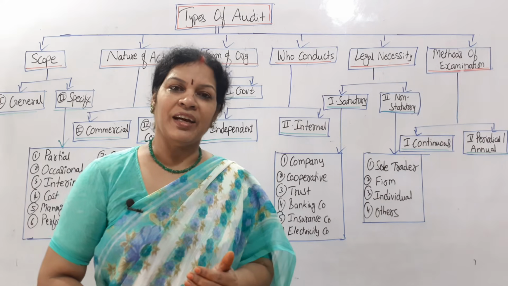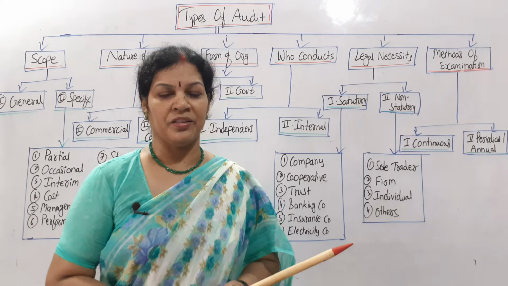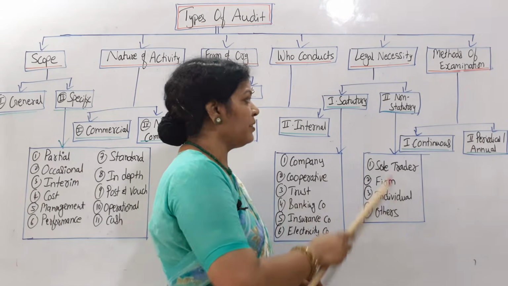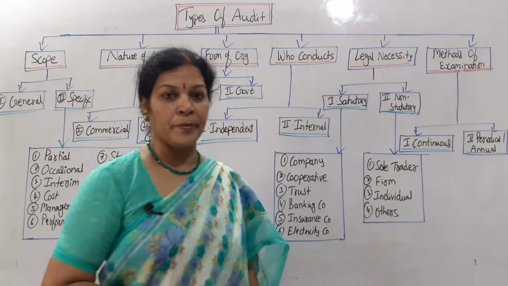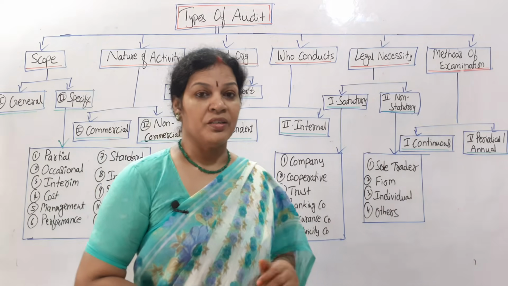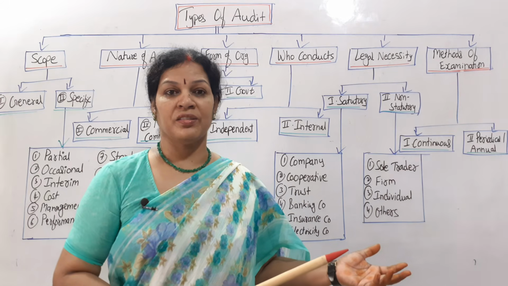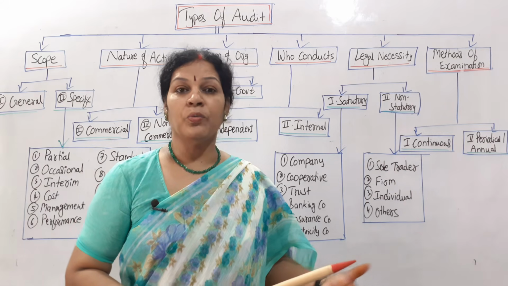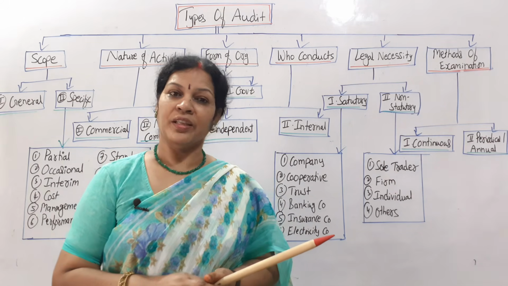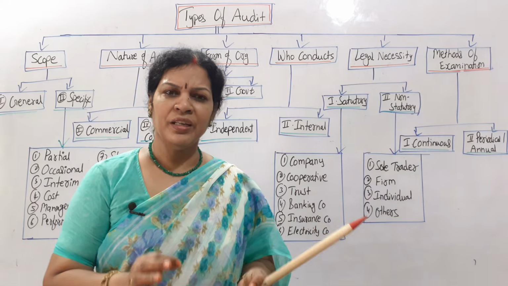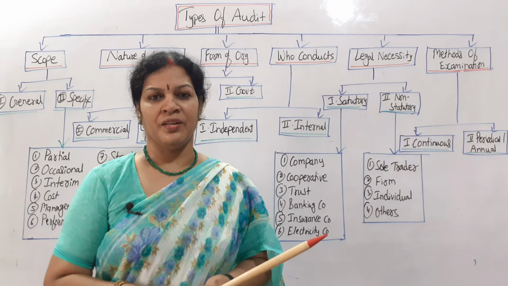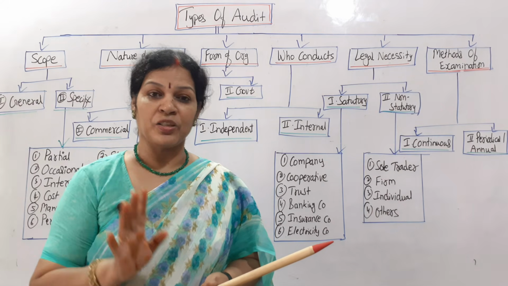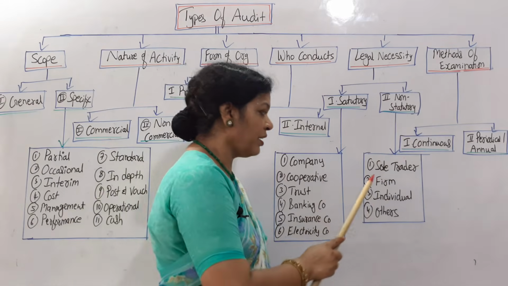But if they feel that auditing is useful for them, they can go ahead. Otherwise, not required. What kind of organizations come under non-statutory? First thing is the sole trader. You know that if he is having a lot of businesses and activities are more and he cannot control them, and he wants accuracy of the accountancy, then he can go for auditing. Purely it is as per his decision. He is not forced by someone, purely by his decision. As per the advantages, he can go for auditing. That is the sole trader. And also firm.